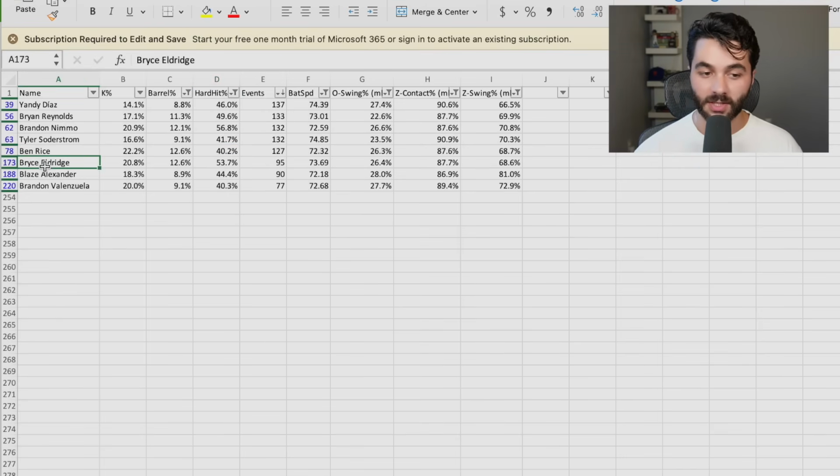And then we have the interesting ones down here. Bryce Eldridge, who again, I've been singing his praises over the last month. He has to be rostered in every single league right now. He has league-winning potential. This season's Nick Kurtz potential. He's the guy. But this is the interesting one now.